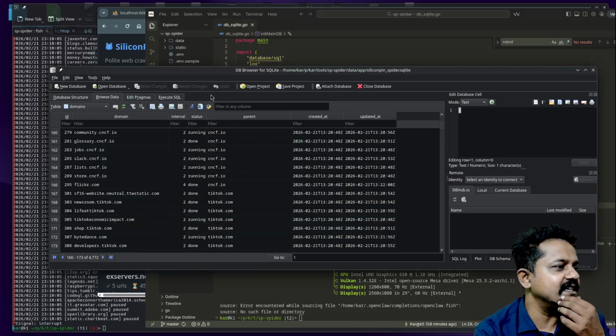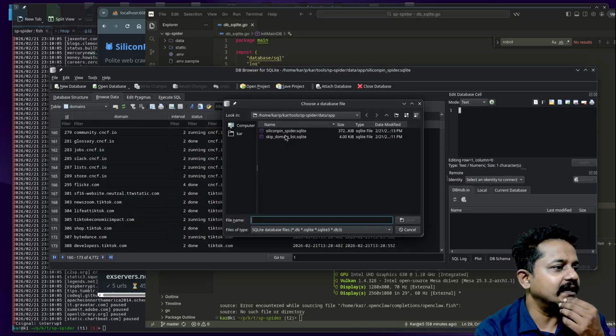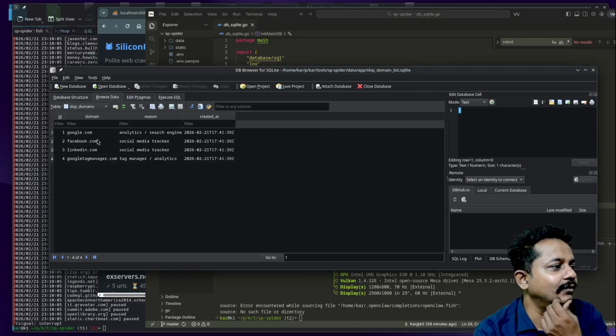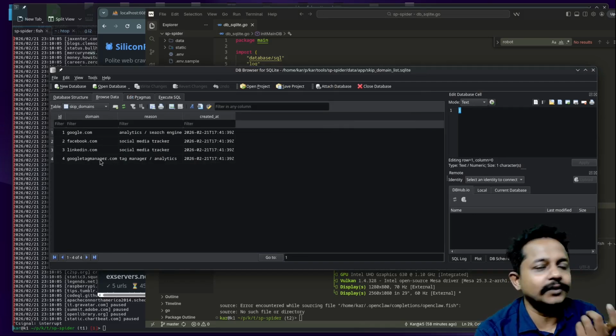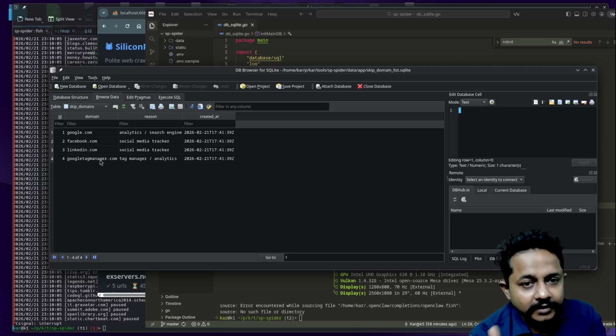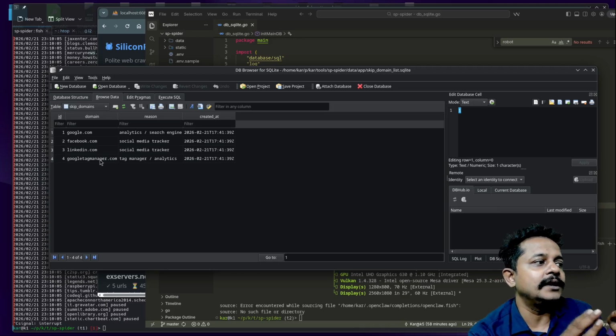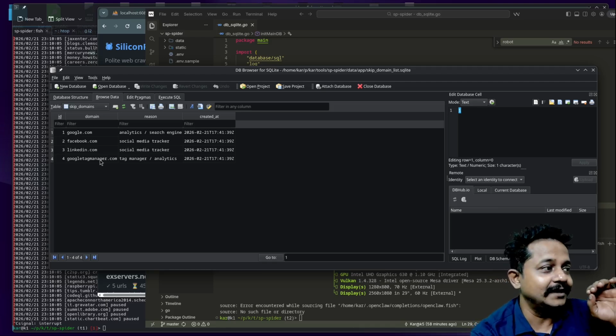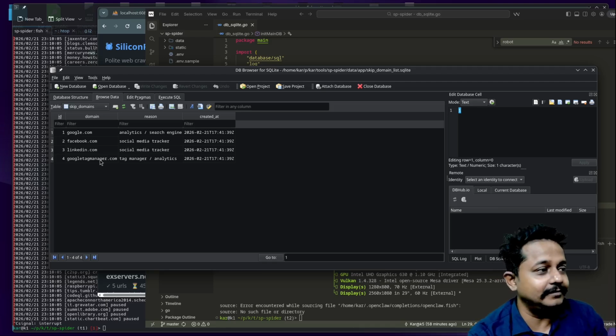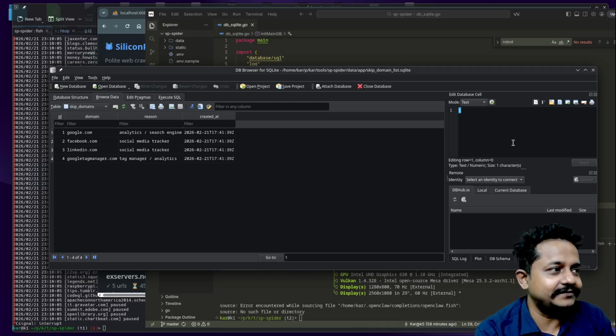If I open the skip domain list, you see google.com, Facebook, LinkedIn, and Google Tag Manager. Those are common domains listed on each and every website, so you don't want to mess around with those domains. If you mess around with those domains, you will get F'd up. That means freedom up, not that other one.